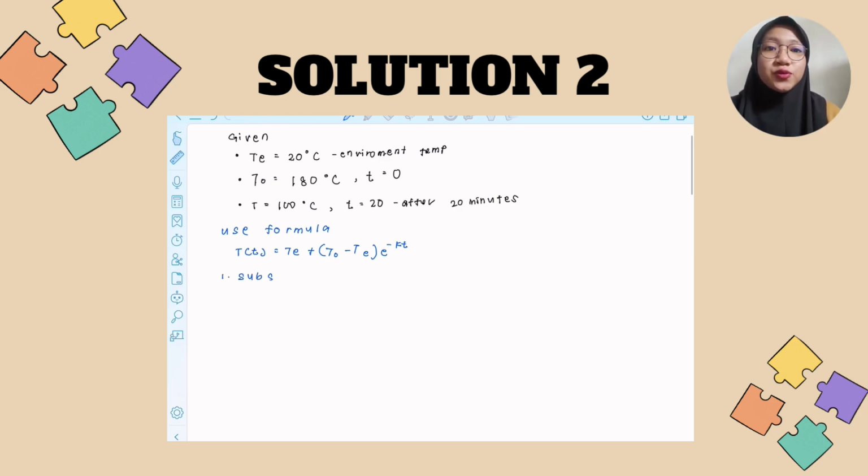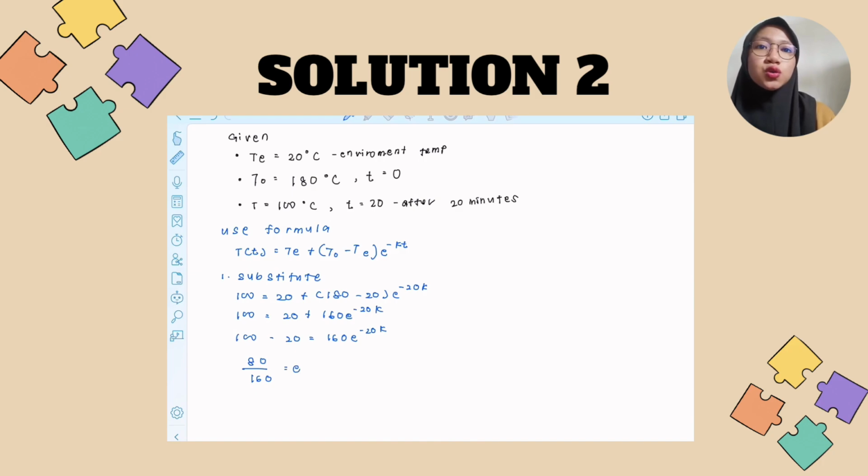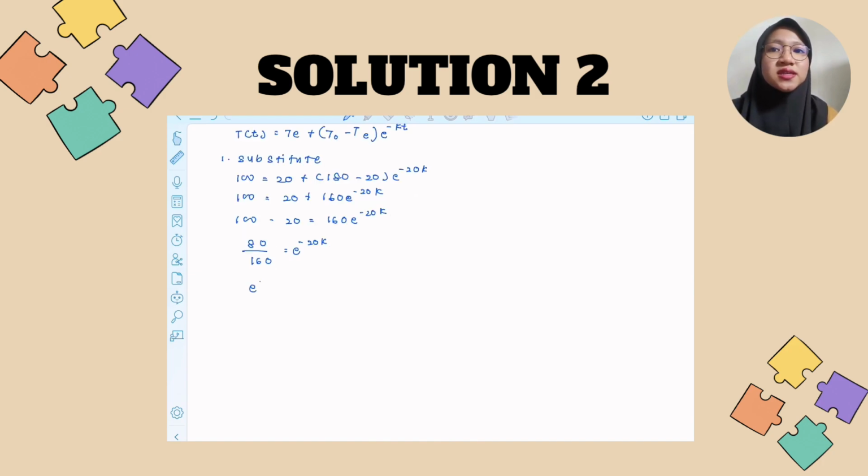So the extra time to reach 80 degrees Celsius is 28.26 minus 20 equals 8.26 minutes. So the final answer is it takes around 8.26 minutes for the soup to cool from 100 degrees Celsius to 80 degrees Celsius.